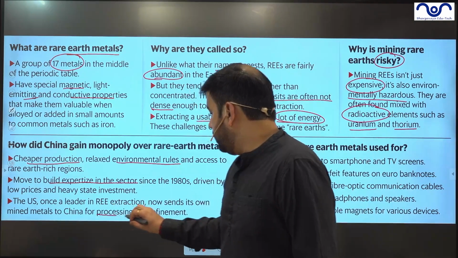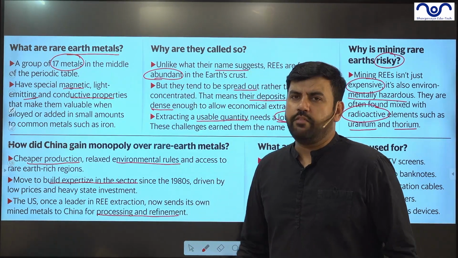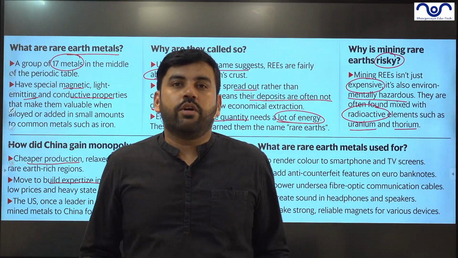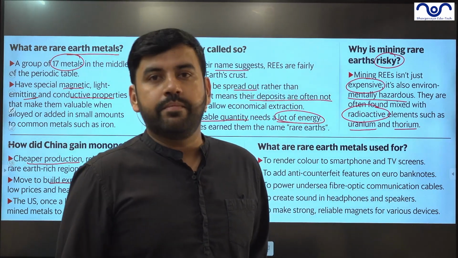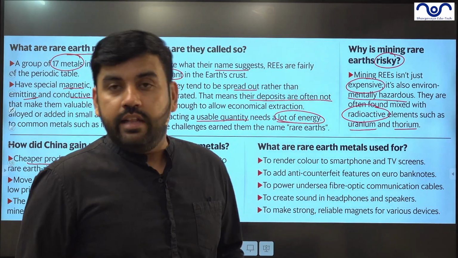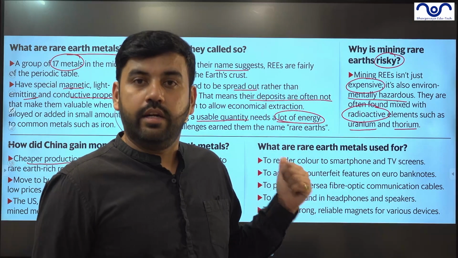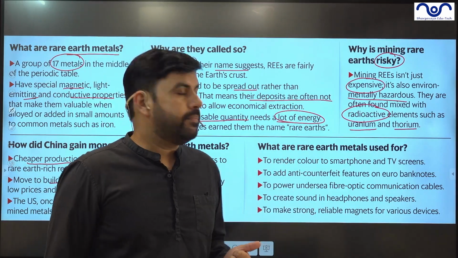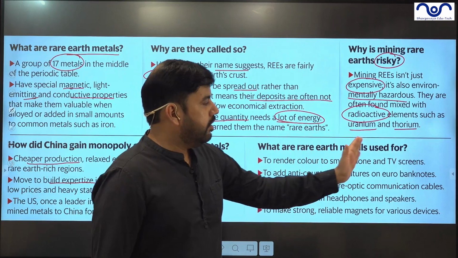They have processing and refinement units as well. They have huge refineries for that. There is not even a single proper refinery in India. They have huge numbers. That's why they are controlling the world supply. What are rare earth materials used for?